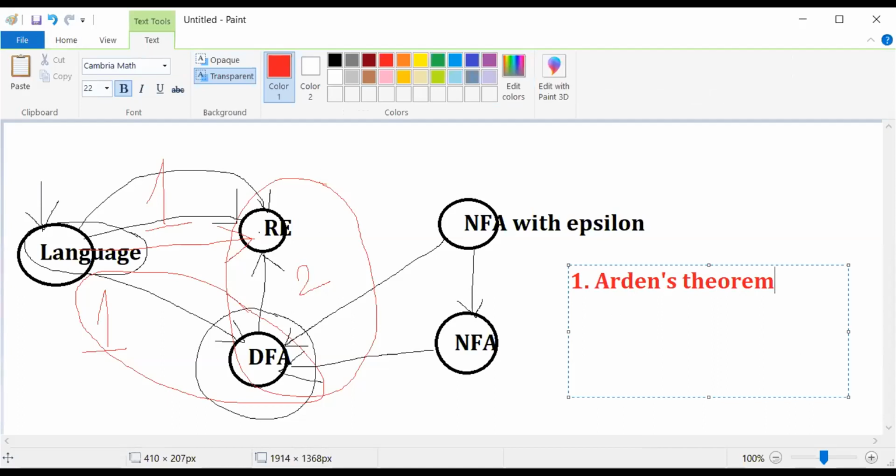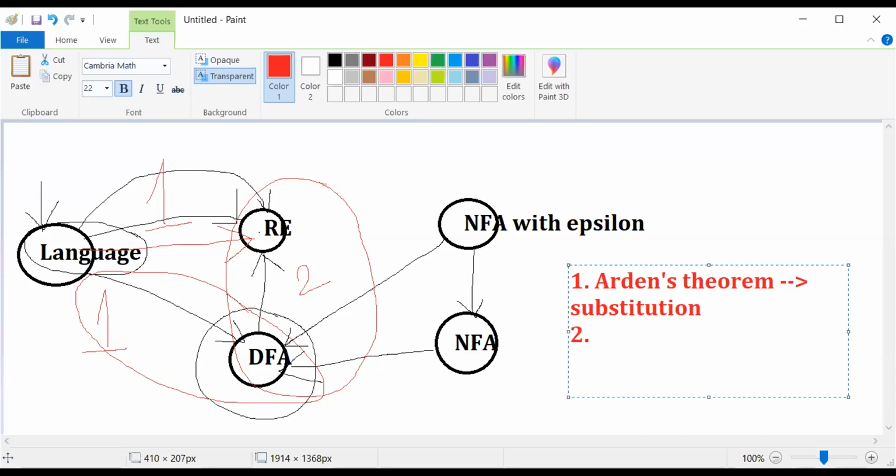The only thing you have to remember here is that Arden's theorem mainly works on substitution. We get one expression, and we substitute it into another expression, and like that we solve. So Arden's theorem is purely substitution based.